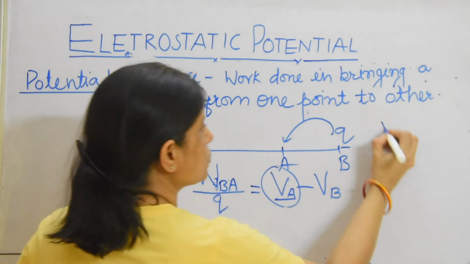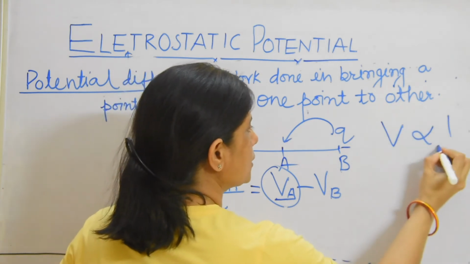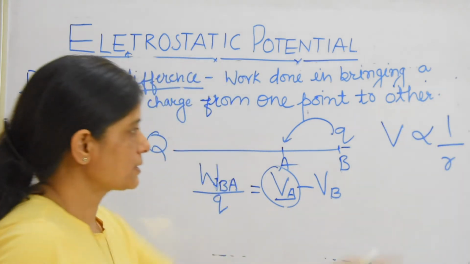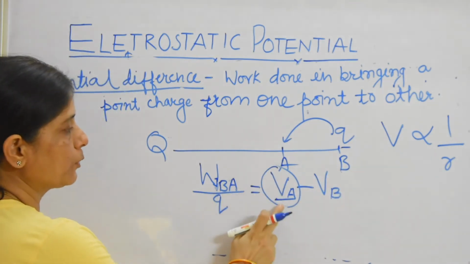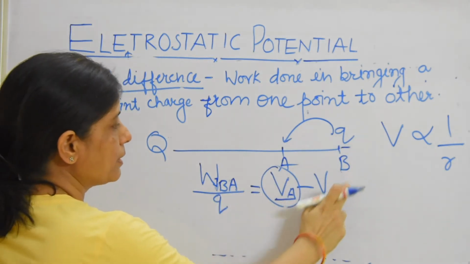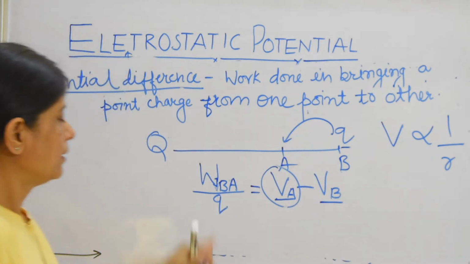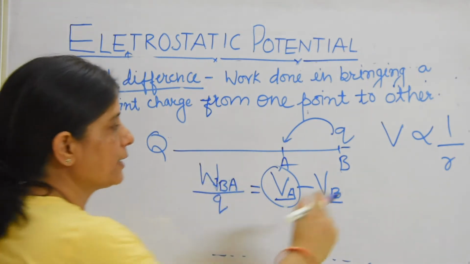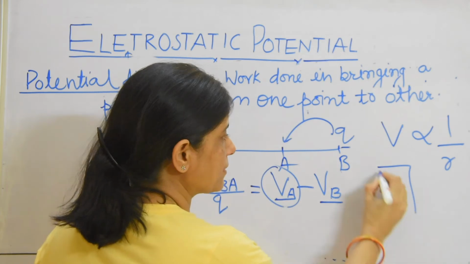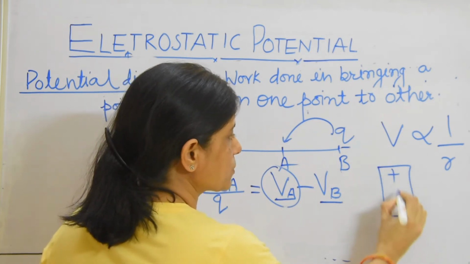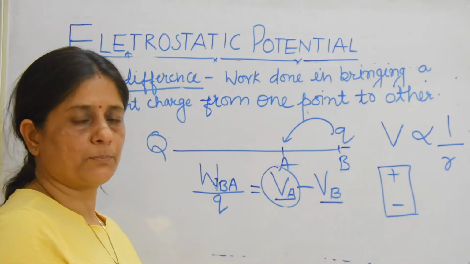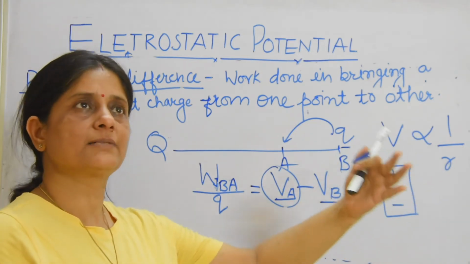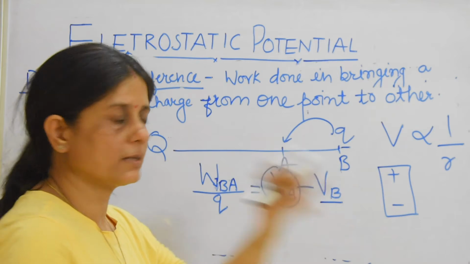Why? Because we know that potential is proportional to 1 upon R, which means when the distance is less, the potential will be more. So at point A the potential will be more, and at point B the potential will be less. We can understand potential difference in a battery. In a battery there is a positive charge and a negative charge. This we can imagine, but potential we cannot imagine, bringing charge from infinity to that point.